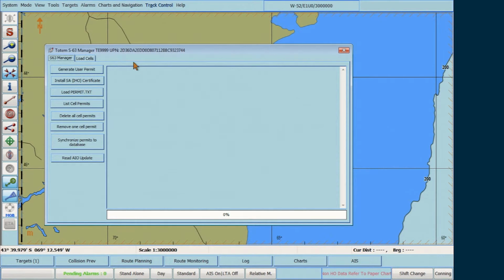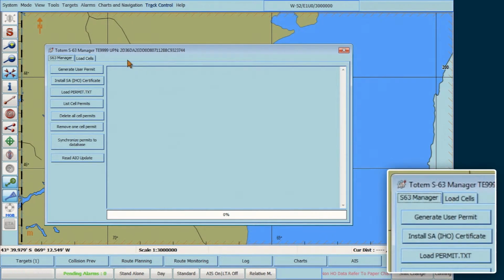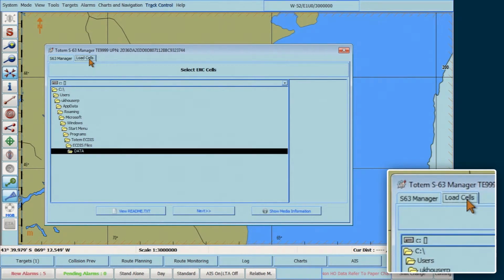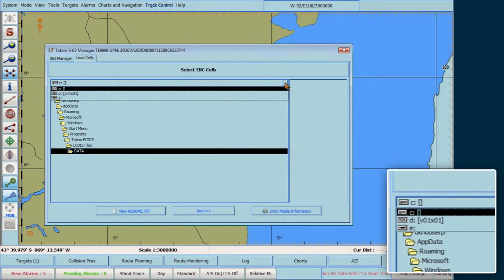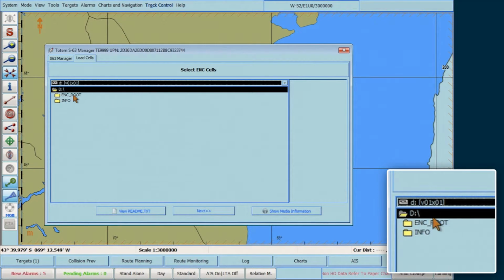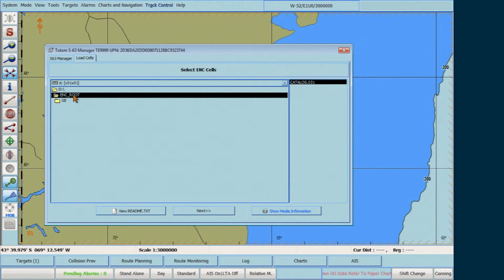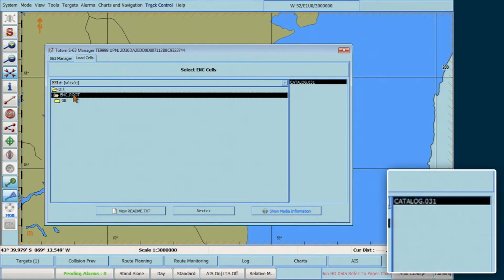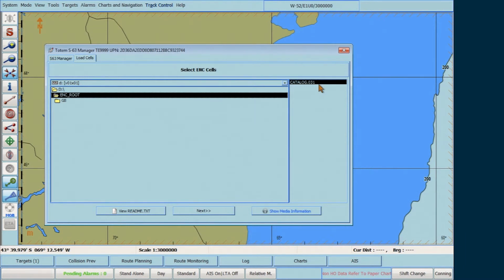Then, in the Totem S63 Manager window, click on the Load Cells tab. Next, select the CD/DVD drive from the drive drop-down list and navigate to the ENC_root folder. The catalog.031 file will be shown on the right side. Now, click Next.